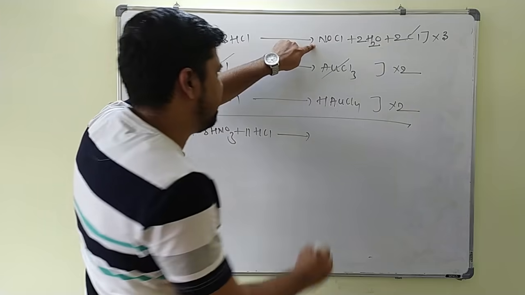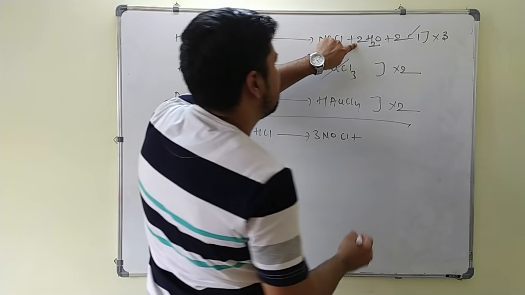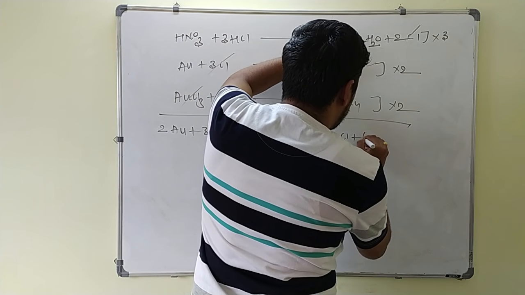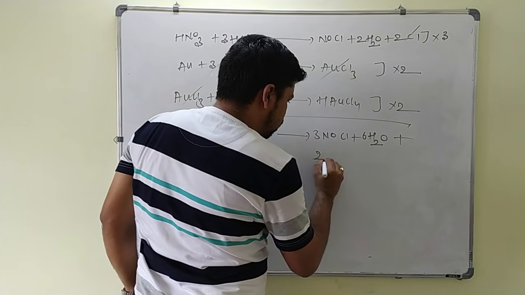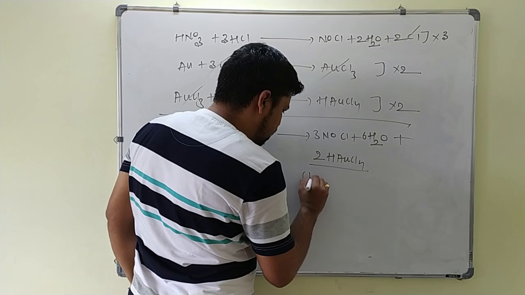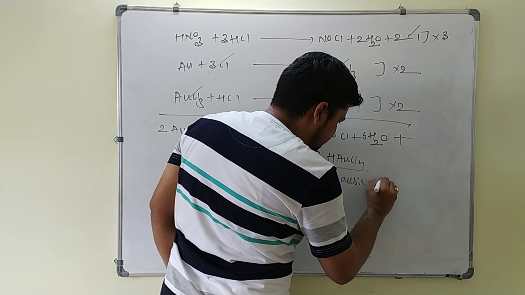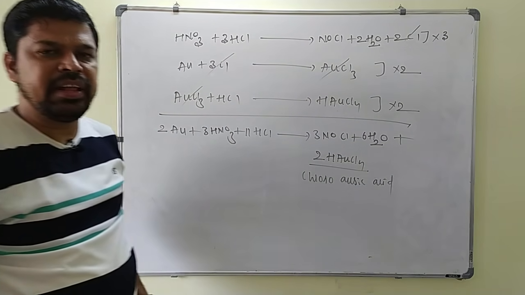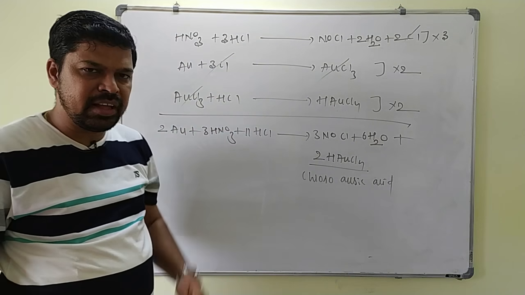Next you can write 3 times NOCl, plus this 6 water molecules, plus what is this one? 2 times HAuCl4. This is your chloroauric acid. This is how the aqua regia will react with the metals; those metals are dissolved in the aqua regia.